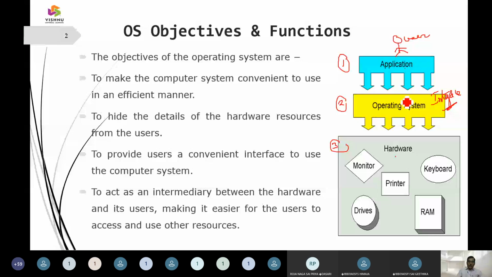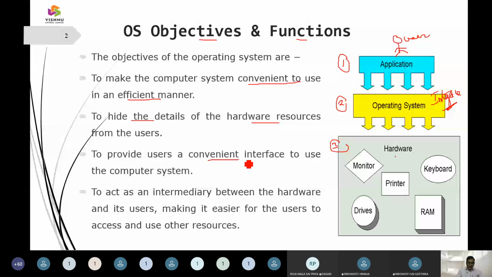So what are the objectives and functionalities of an operating system? It is very convenient to use and effective, and it hides the details of the hardware resources. The hardware resources can be a printer, the drivers, the CPU cycles, memory, etc. And it provides a convenient user interface with the system.